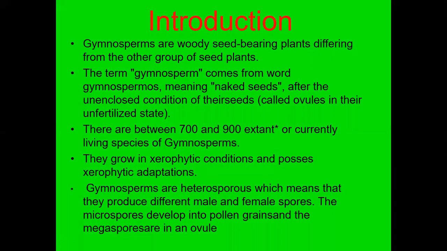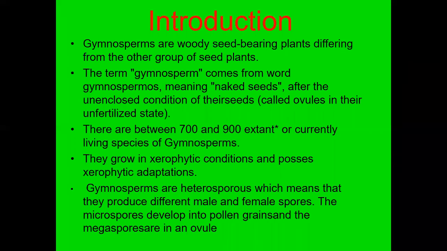If you see, gymnosperms are woody seed-bearing plants. They differ from other groups of seed plants, like the angiosperms. The term gymnosperm comes from the Latin word gymnospermus, meaning a naked seed producing plant.